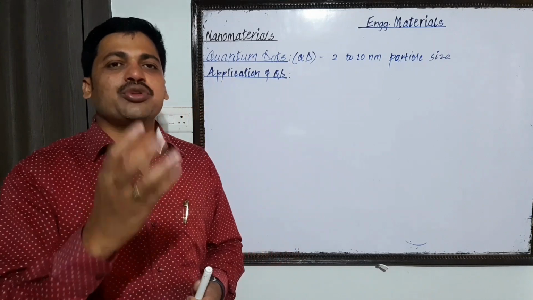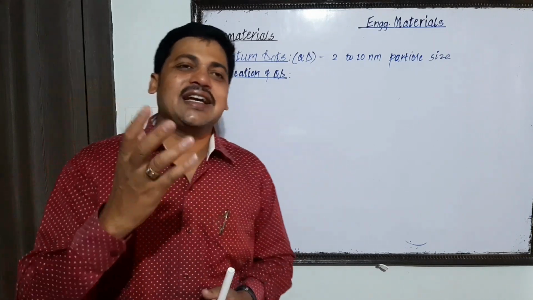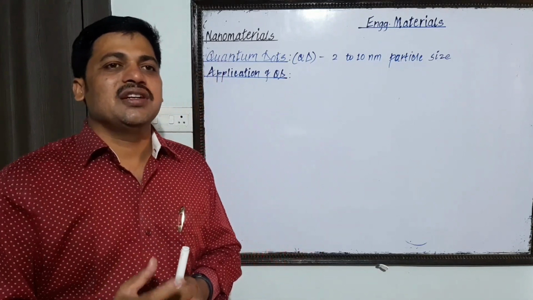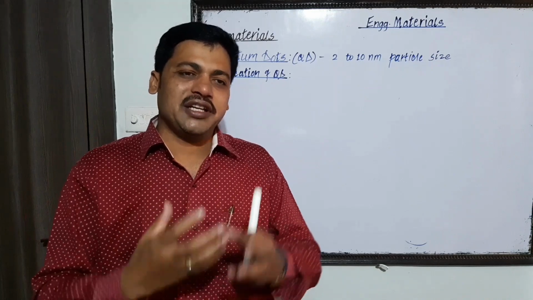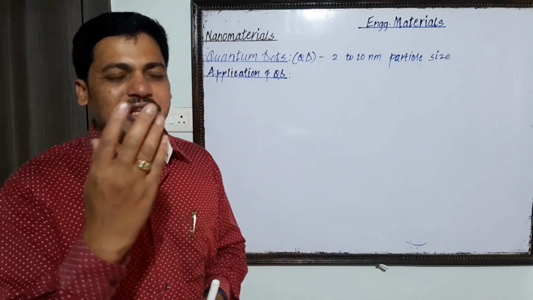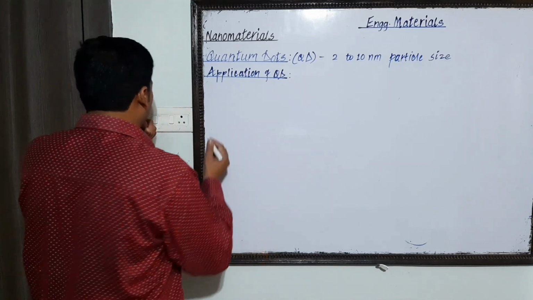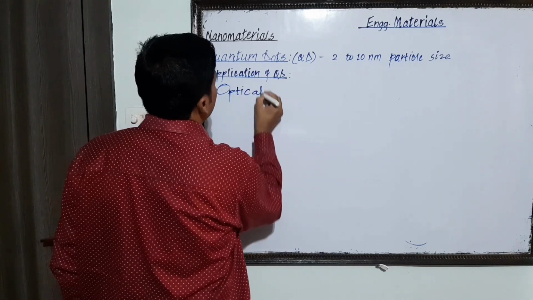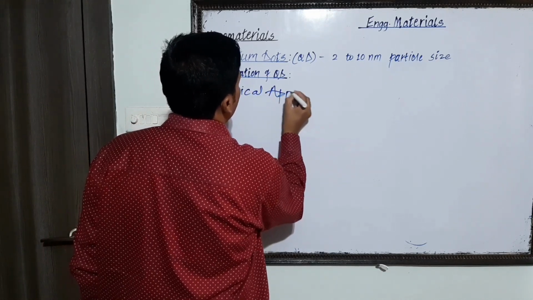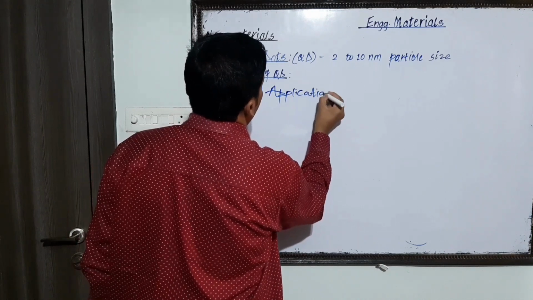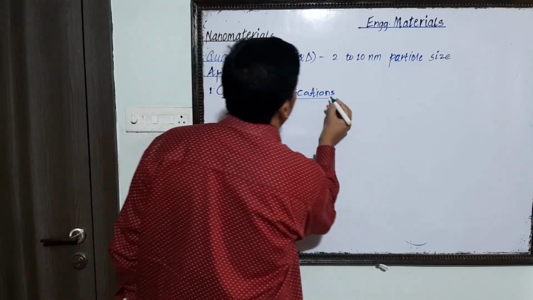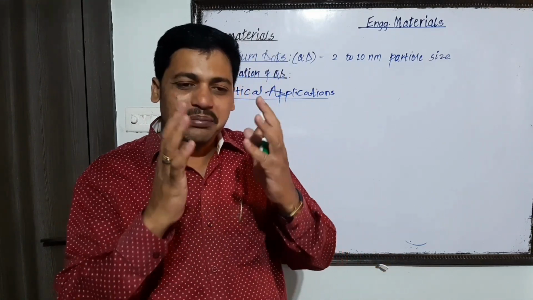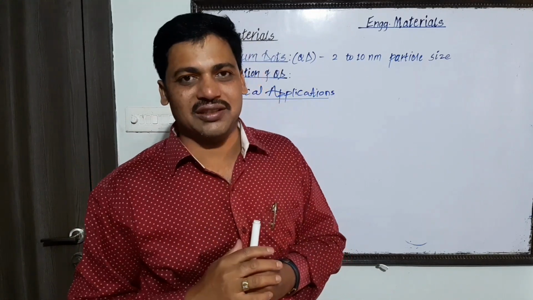Let us discuss the next important point of the quantum dot, that is the application of the quantum dot. Friends, please remember quantum dots show several applications, and among them today we will discuss a few important ones. The first application is the optical application. As we know, a quantum dot can emit any color of light from the same material when we change the size of the quantum dot.